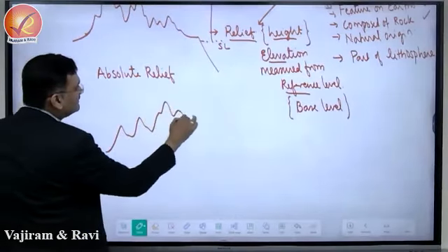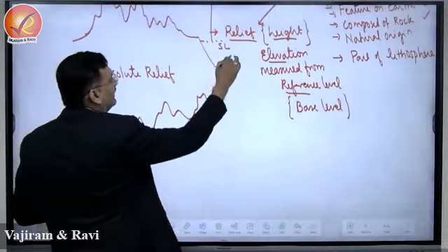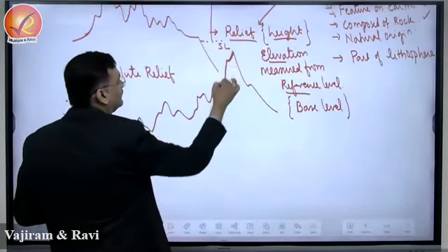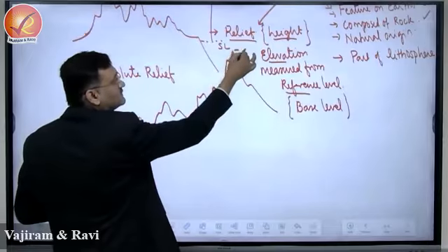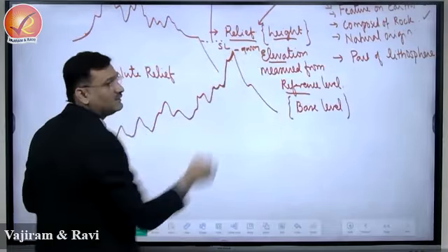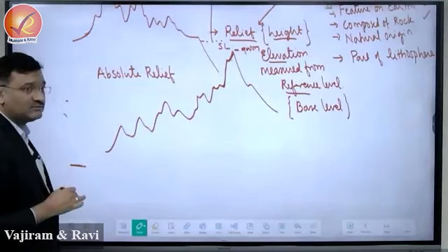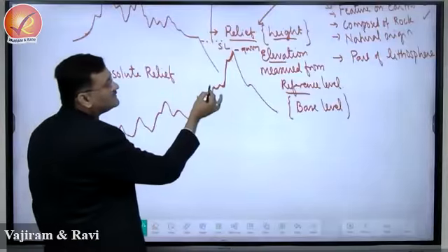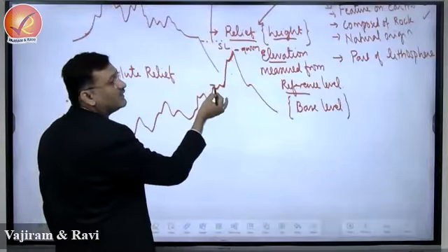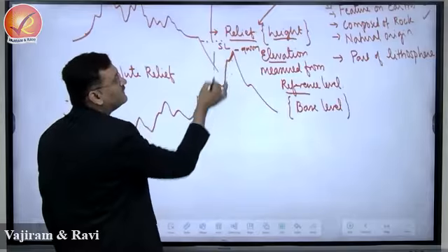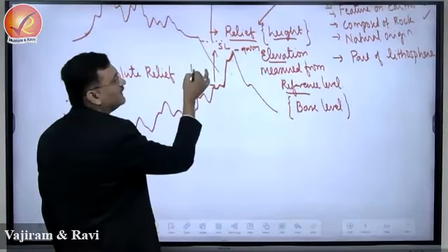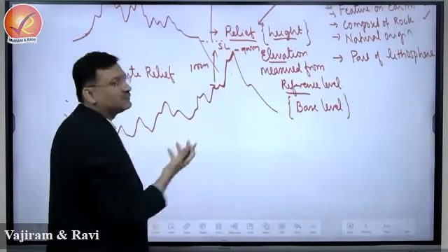This can be the height, and here is the Mount. This is Mount Everest, which is 9,000 meter. Now if you are measuring from the sea level, it is 9,000 meter. But if you measure from the nearby lowest point, right, this will be only how much? Like 1,000 meter or 2,000 meter.